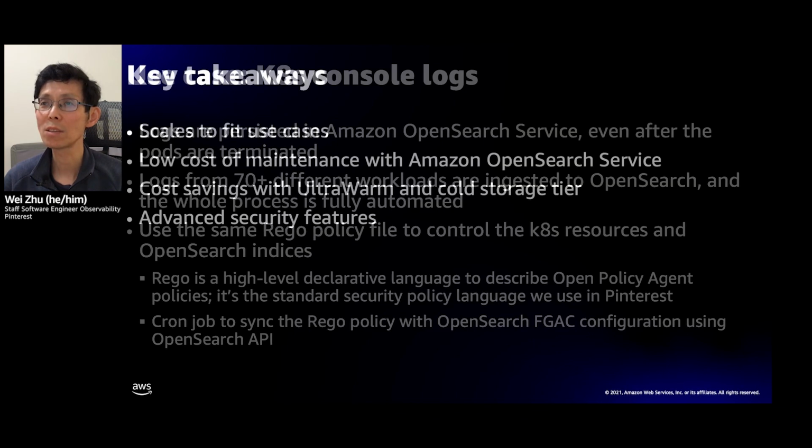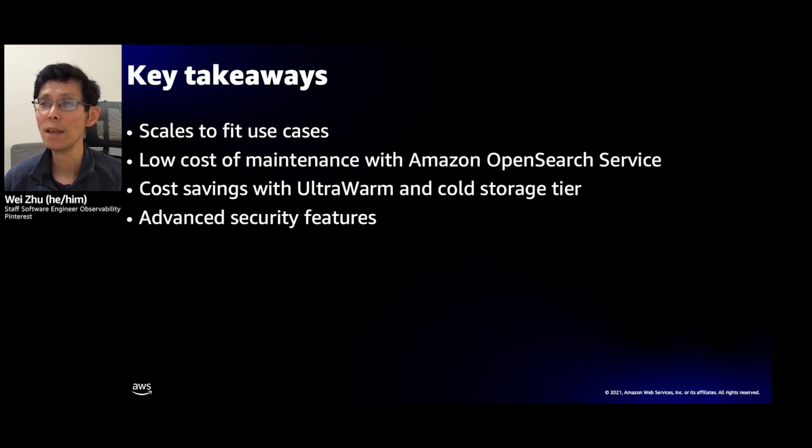Here are the key takeaways of using AWS Managed OpenSearch Service. With AWS Managed OpenSearch Service, it can scale easily to fit our use case. Again, low cost of maintenance with AWS Managed OpenSearch Service is a big advantage over other solutions. We only need less than half an engineer to keep the lights on so that we can put resources to other observability areas. It has quite a big saving with UltraWarm and cold storage tier.